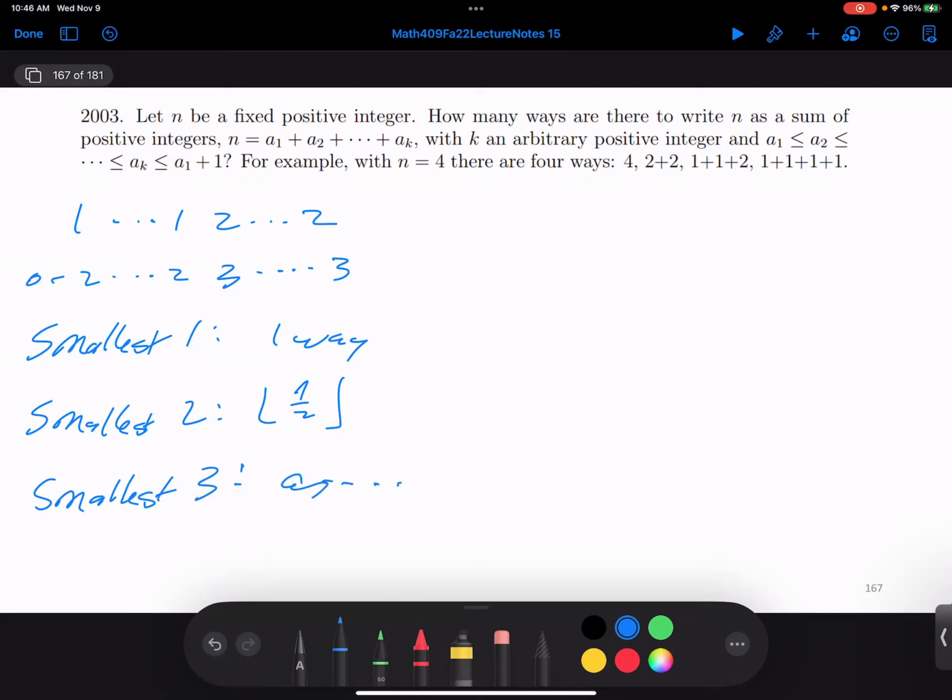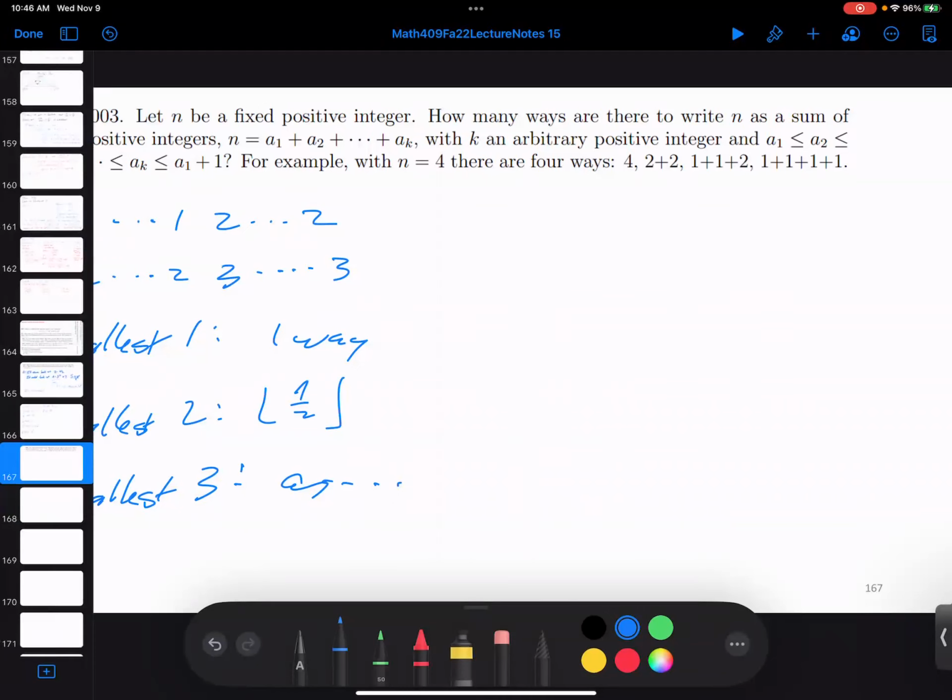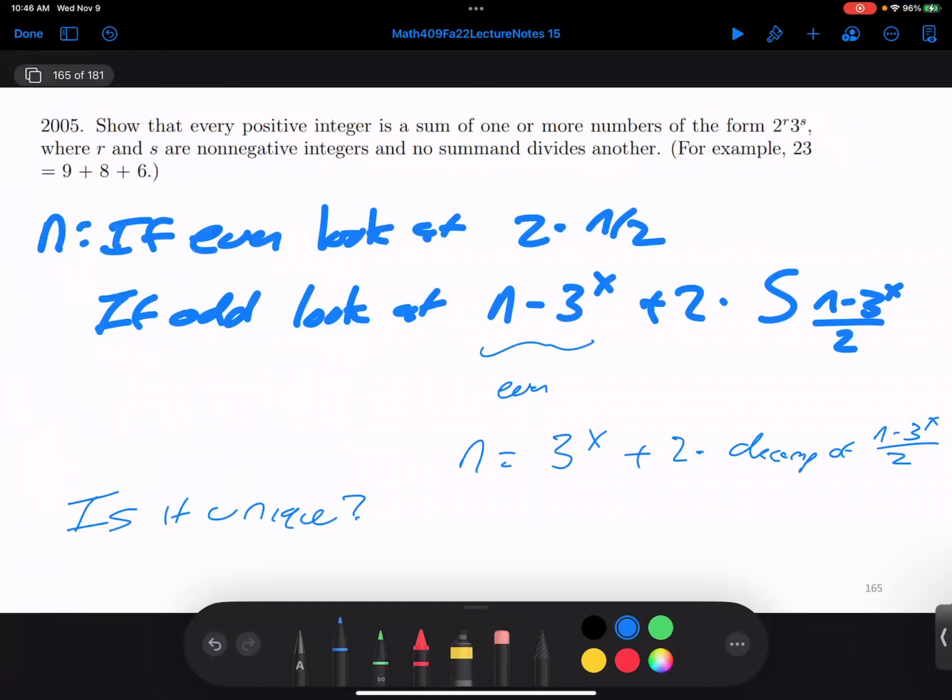Right? This is not looking promising. Now, so they did give us 4. For the last problem that was done, there was actually a little bit of a kindness. They voted as 9 plus 8 plus 6. They gave you the decomposition.